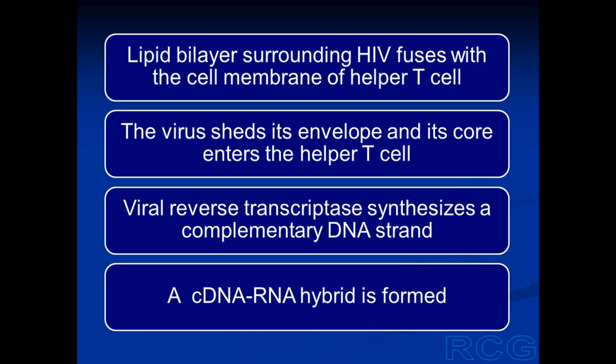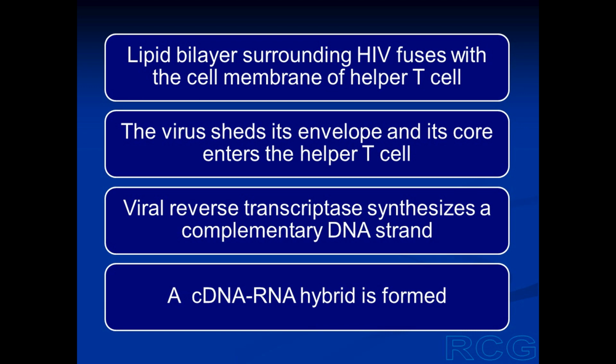And when this binding occurs between GP120 on one hand and CD4 on the other hand, the lipid bilayer surrounding the HIV fuses with the lipid bilayer of the helper T cell. The cell membrane of the helper T cell or any other cell is a lipid bilayer. So the lipid bilayer of HIV fuses with the lipid bilayer of the helper T cell. The virus sheds its envelope. The envelope proteins remain outside, and the core of the virus enters the helper T cell.